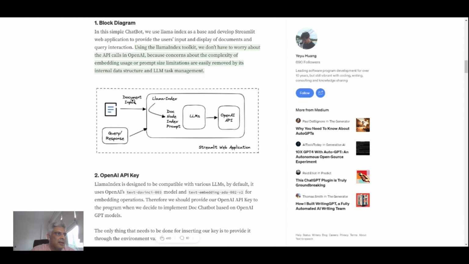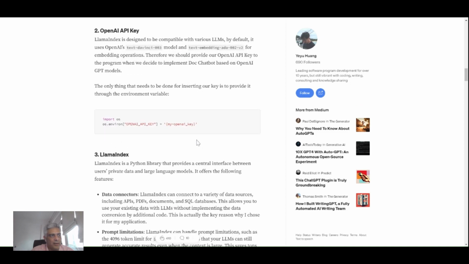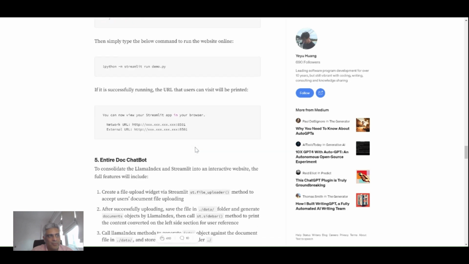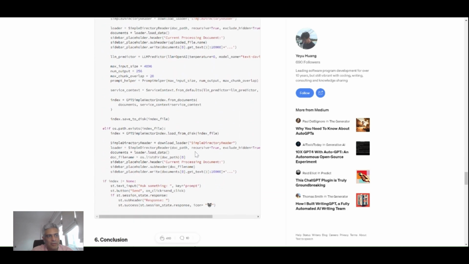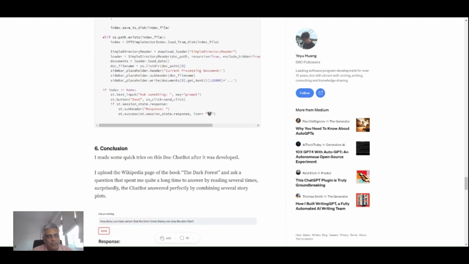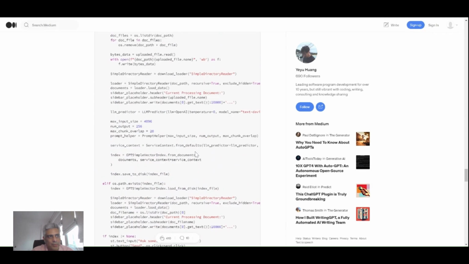The idea is you would provide your own input documents, and then ChatGPT would use its own model to compose responses, but based on your documents, your literature. This gentleman has provided us with the explanation and also the GUI to run it. So I'm gonna take you through how the GUI is looking, and then the interested parties can look into the detailed code and how it works.